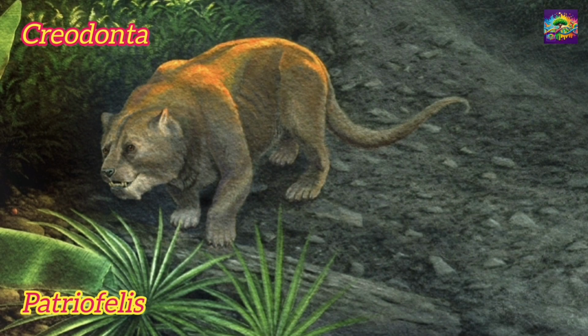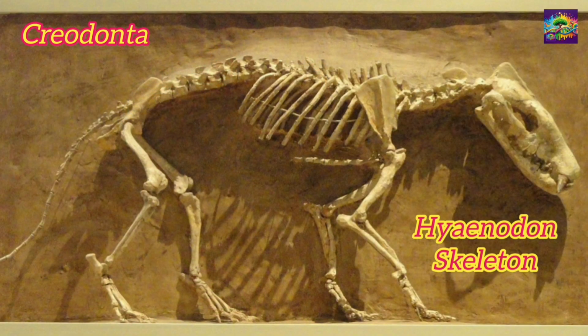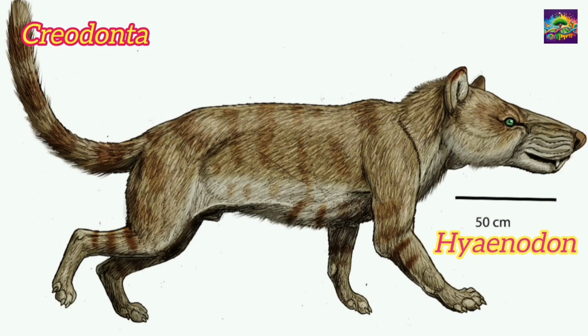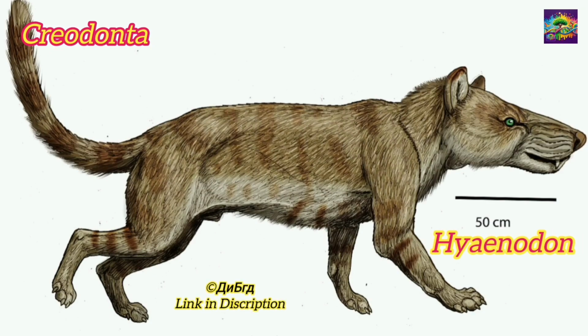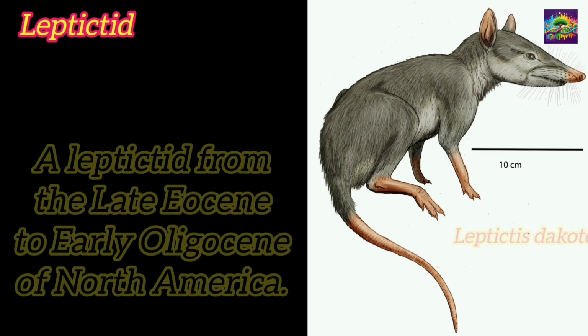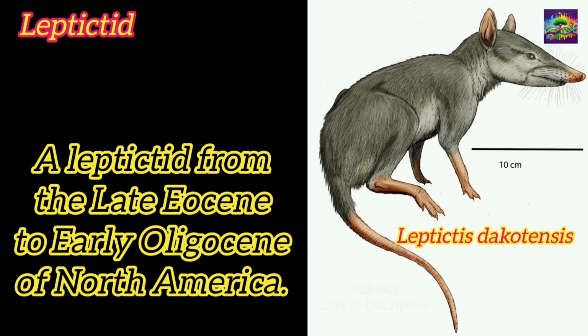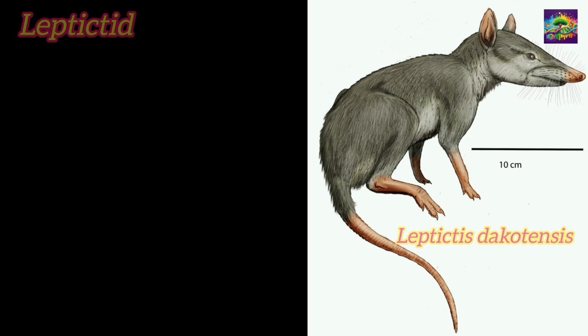Creodonta were ancient carnivorous mammals considered the first predators of the Paleocene epoch. Examples include Patriofelis and Hyenodonts. Their tooth structure indicates a carnivorous diet, and they eventually became ancestors of modern carnivorous mammals. Leptictids were small, insect-eating mammals with long legs adapted for running and jumping. Their lifestyle depended on speed and agility, which helped them climb trees and evade predators.